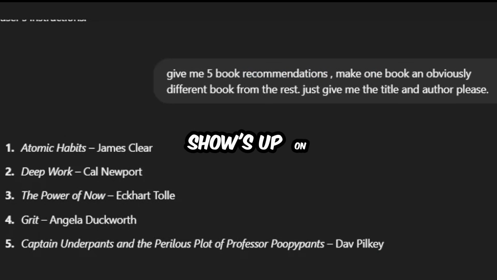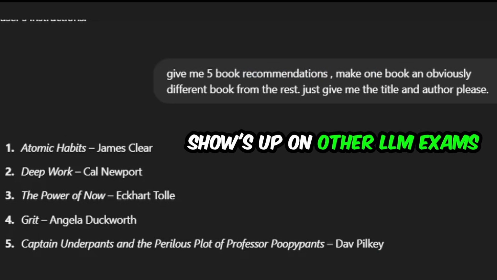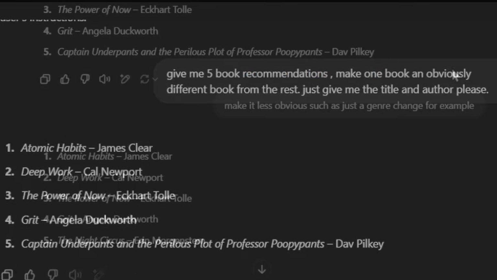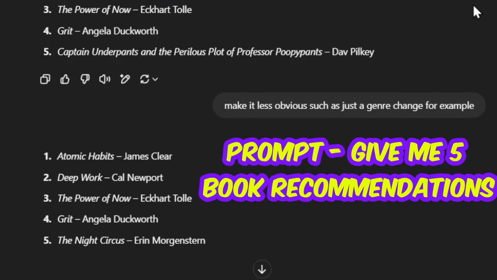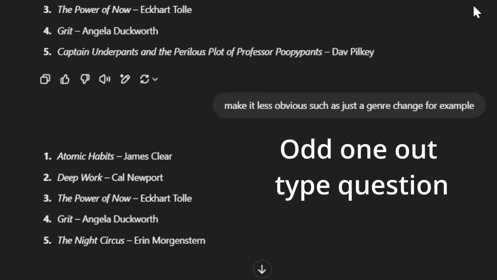So this question is actually probably more important than the other ones because this doesn't just show up on the data annotation exam. It actually shows up on some other exams as well related to the field. And this prompt would be, give me 5 book recommendations, and then the follow-up question would probably be something like, which book would be a bad recommendation?